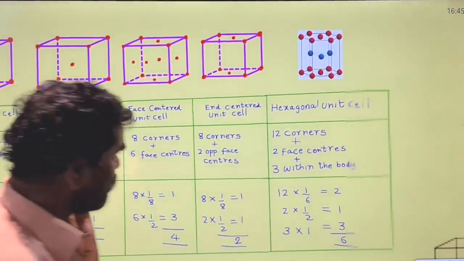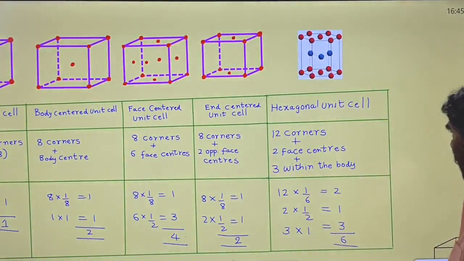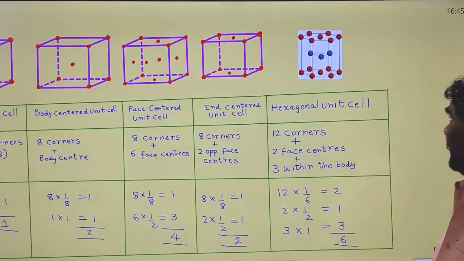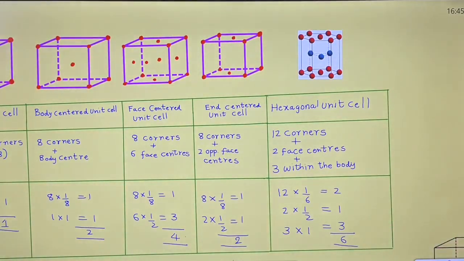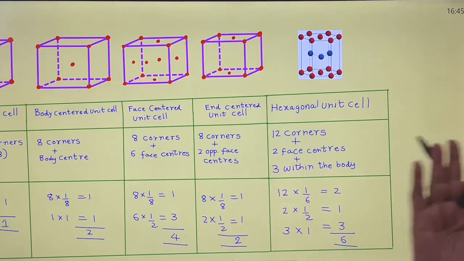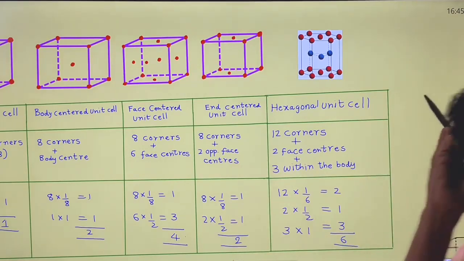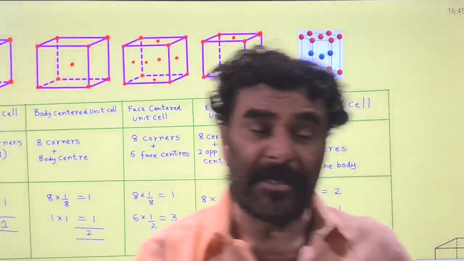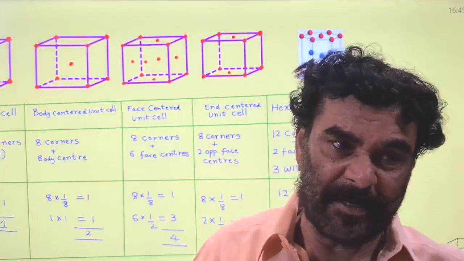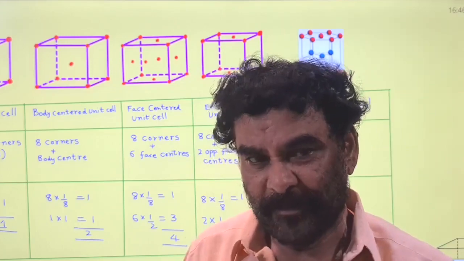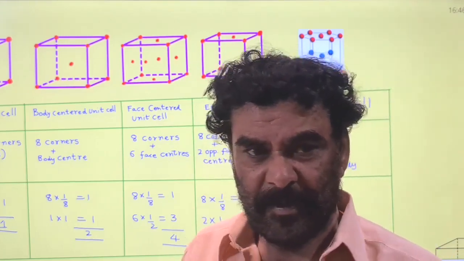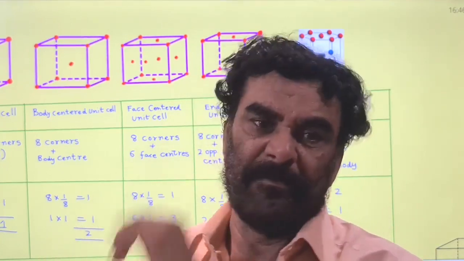This is called a special case hexagonal unit cell. Normally it is called a special case of rhombohedral, but it is not rhombohedral. Rhombohedral is the seventh crystal system. Based on the lattice parameters, rhombohedral and cubic are the same. They differ in only one respect. A is equal to B is equal to C.